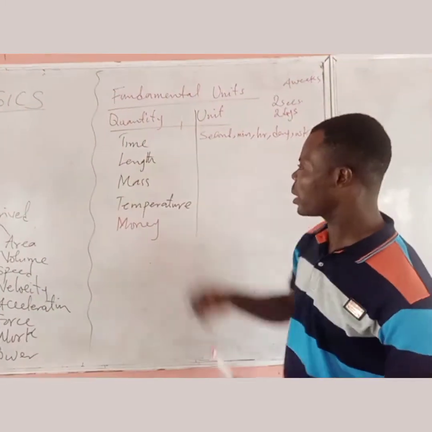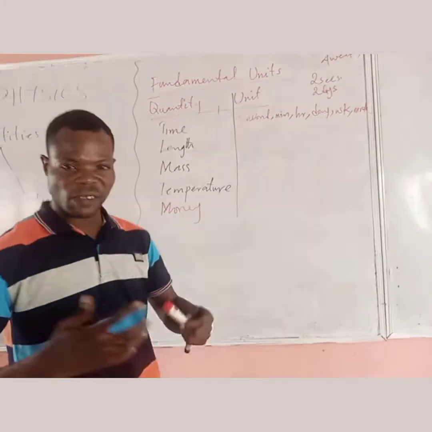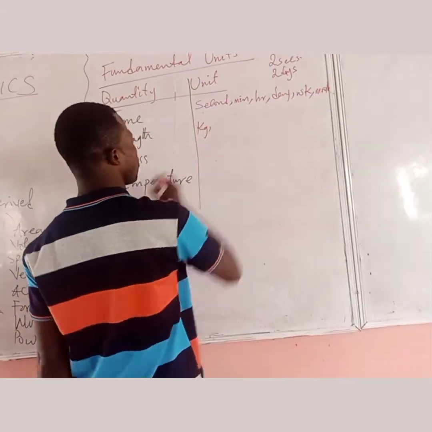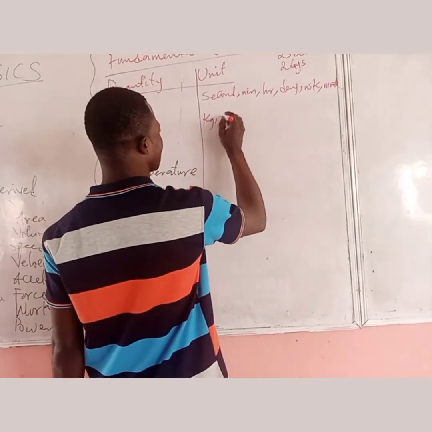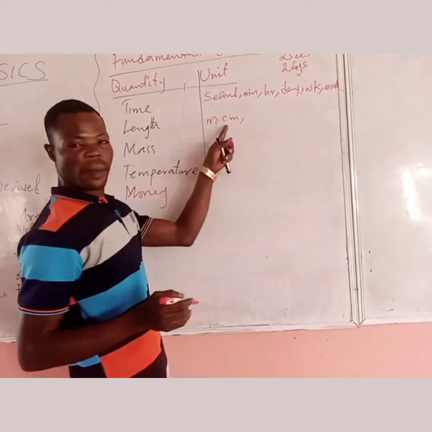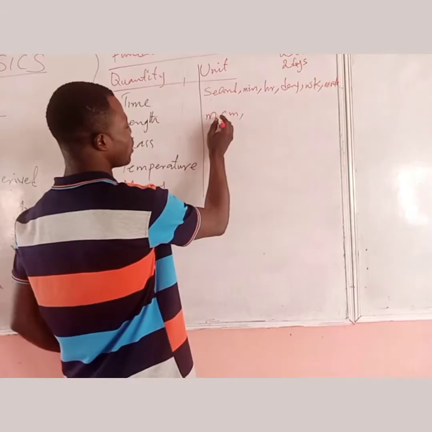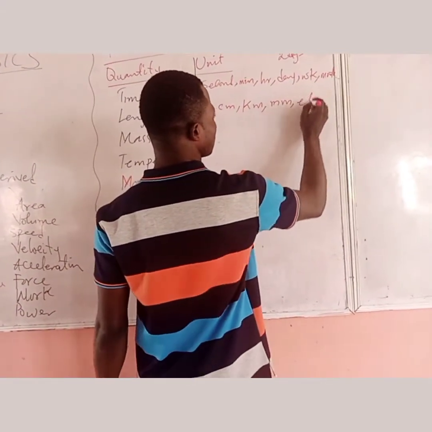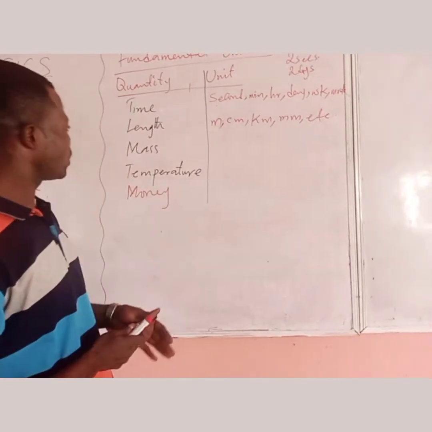What about length? Length can be measured in different forms as well. We can measure length in centimeter, meter, kilometer, millimeter, etc. So these are some of the units for length.